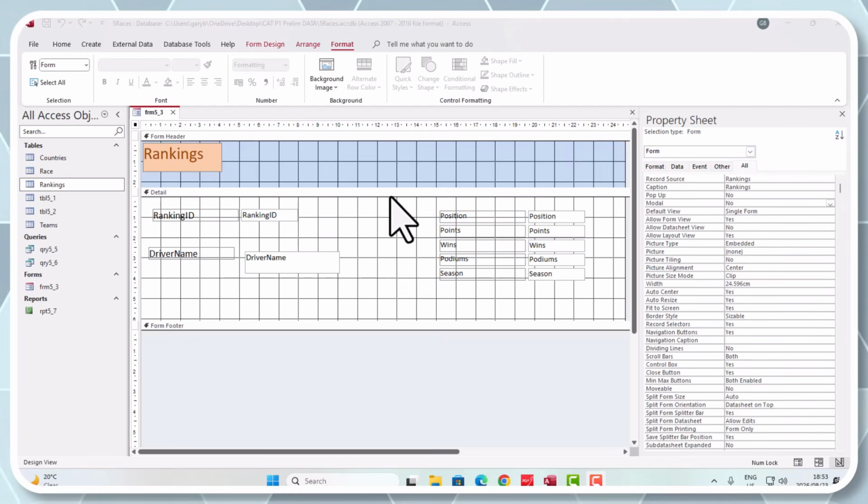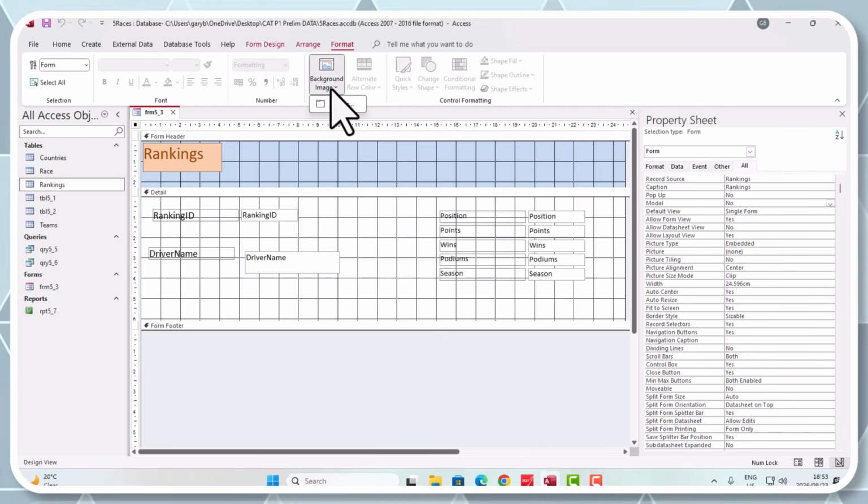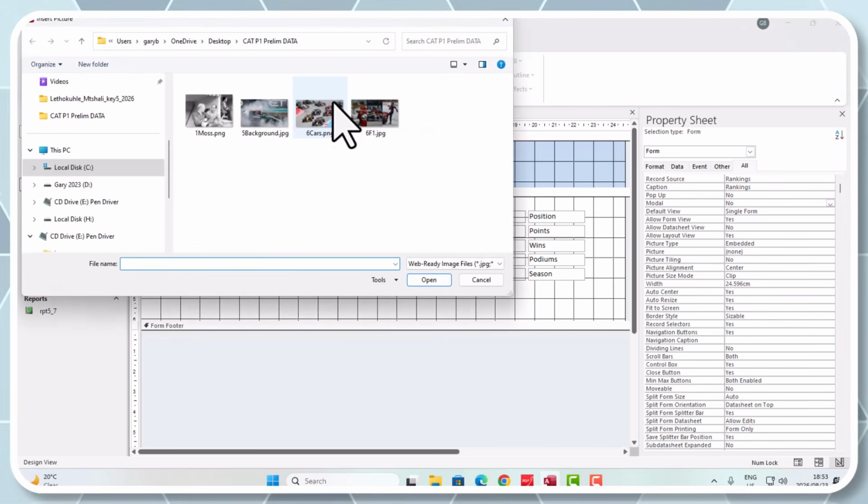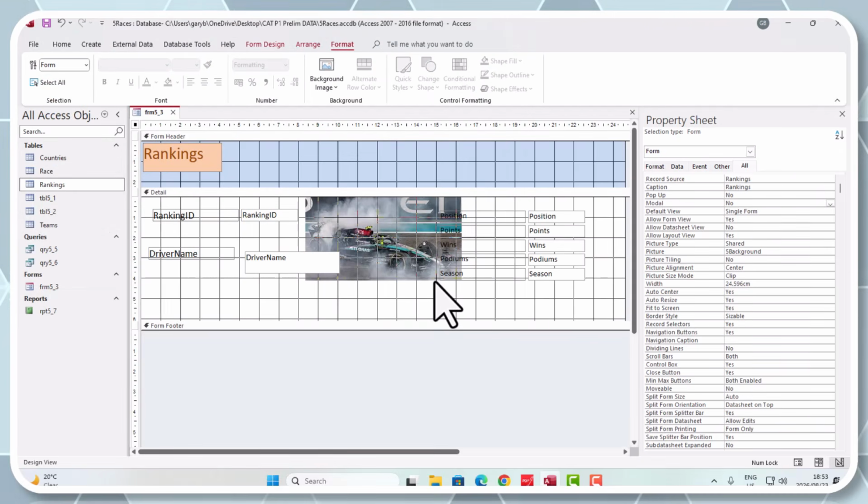Here under format, you will see the word background. Let's go to browse and find in our exam folder the one they're looking for. And here it is, question 5 background. We go okay, and they're saying, hey, no, we need to change this. Can you see it's just a little picture here, and they want it filled as a background.